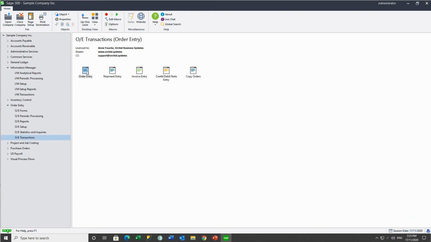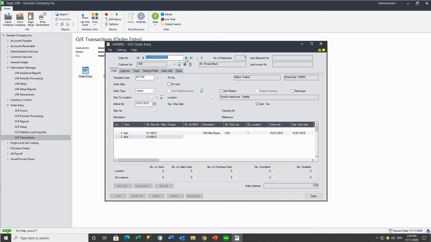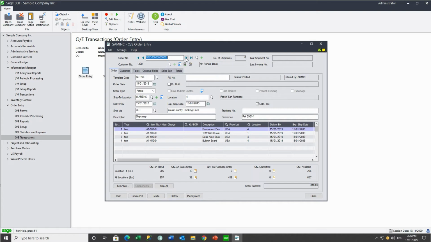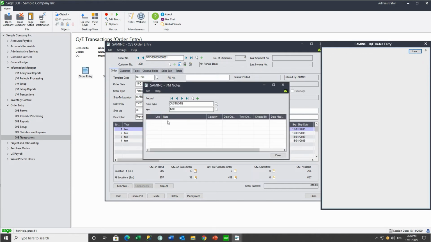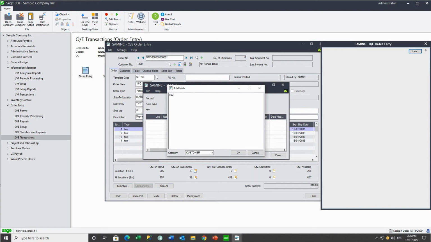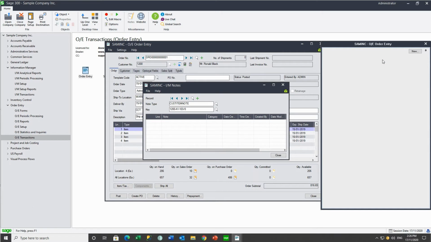and back in the order entry screen, if we call up an existing order, clicking on the notes, we can add a new note, and this time we've got 2 types of notes. So let's add one for customer 1200. And we'll add one for the customer and item combination. And we notice that the first item is active at this stage.